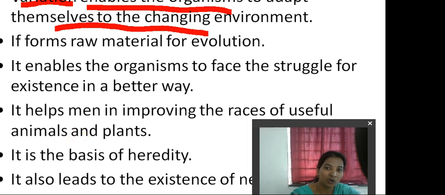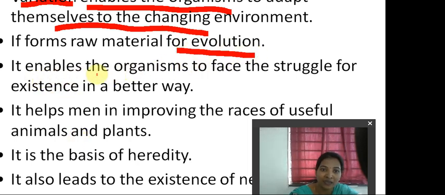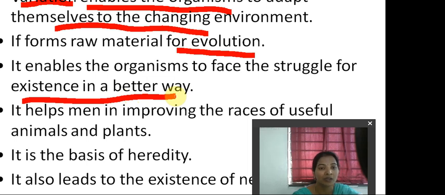It also forms raw material for evolution, and it enables organisms to face the struggle for existence in a better way. So the more struggle undertaken by the organism, the more existence takes place. So that is what struggle for existence is.